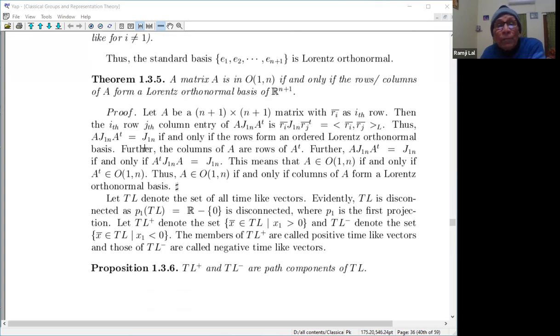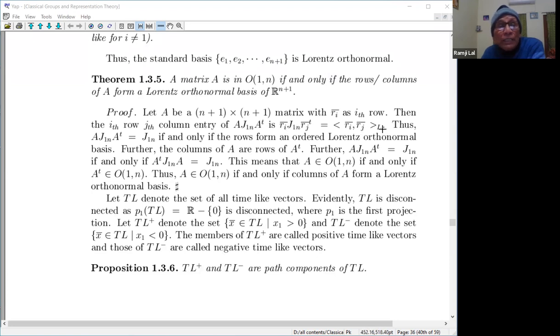Just see, let A be an n plus 1 by n plus 1 matrix with Ri bar as the ith row. Then what is the ith row and jth column of this? A is Ri as a row, and J1n is minus 1, etc., and A transpose is here. So for the ith row and jth column, the rows of A transpose become columns here. If you multiply the ith row and jth column here, that will be Ri Rj L, because this J1n is your L here.